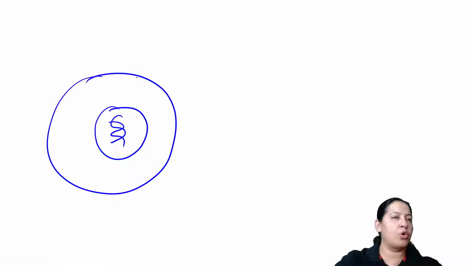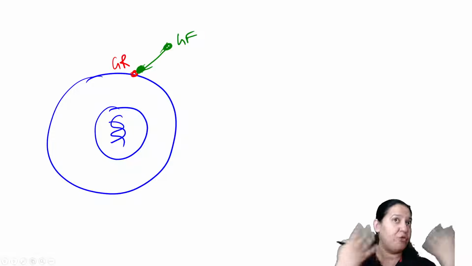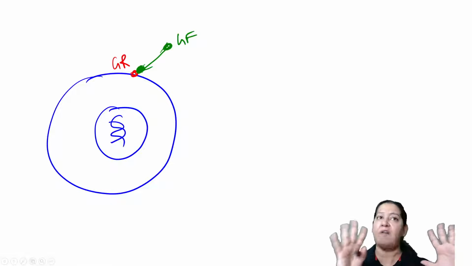Initially, all cells have growth receptors on their surface, right? And initially a growth factor will come. This growth factor will come and bind with the growth receptor. When the growth factor binds with the growth receptor, this cell will get the signal that I have to divide, I have to do the mitosis. Yes, I have to do the cell division.